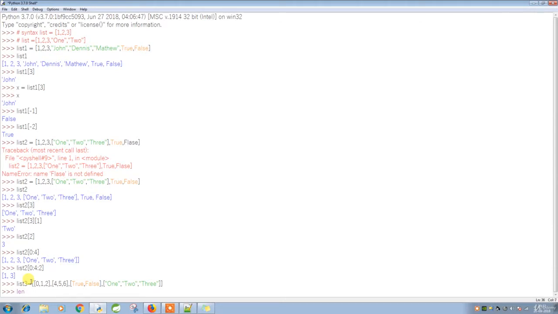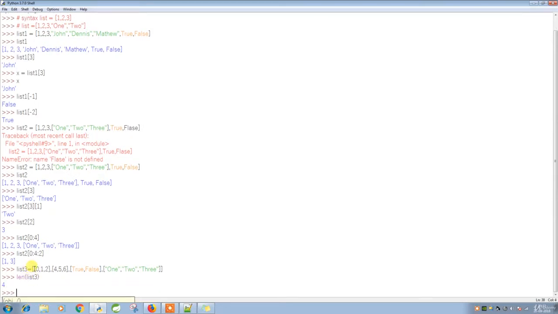Length of list tree is 4. This particular data is the 0th element, and this is the first element, and this is the second element, and this is the third element. Whenever you're trying to retrieve the data based on the index, it will start from 0. If you want to take the entire length, it will start from 1. See, 1, 2, 3, and 4. If you take it as an index, it is 0, 1, 2, and 3.